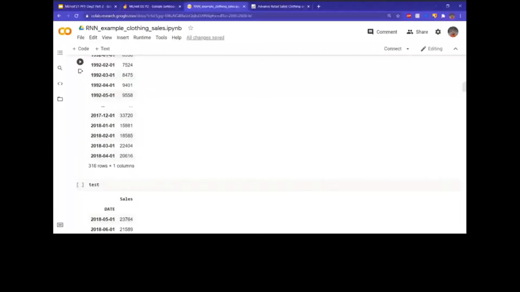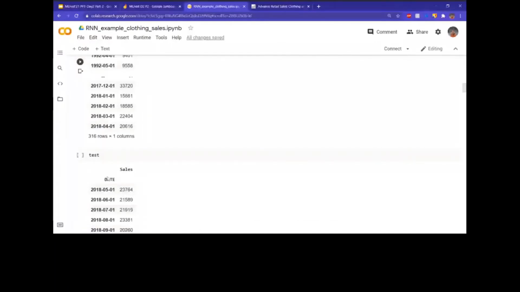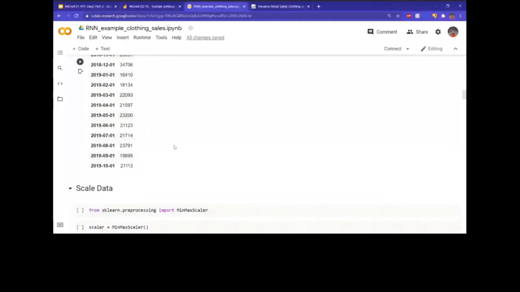We split our train test split, and you can see our training data goes from January 1992 to April 2018, and right after that we have test data which goes from May 2018 till October 2019.